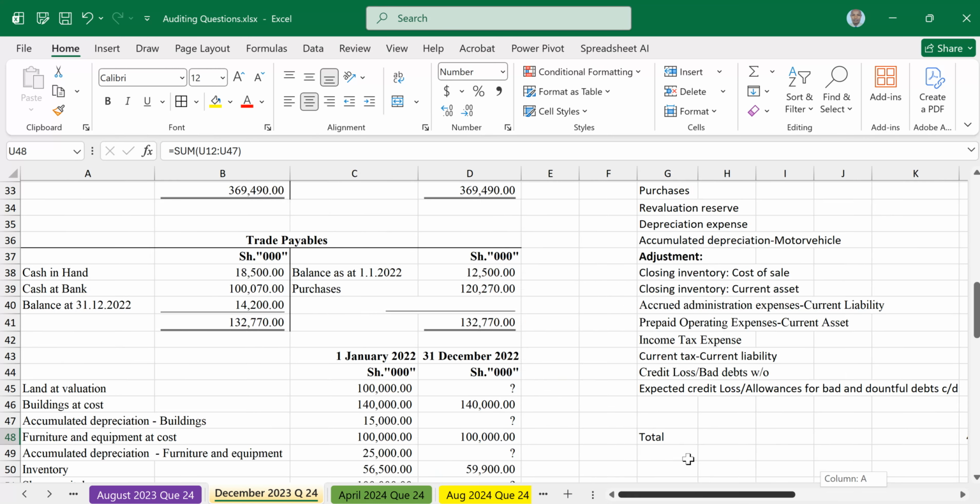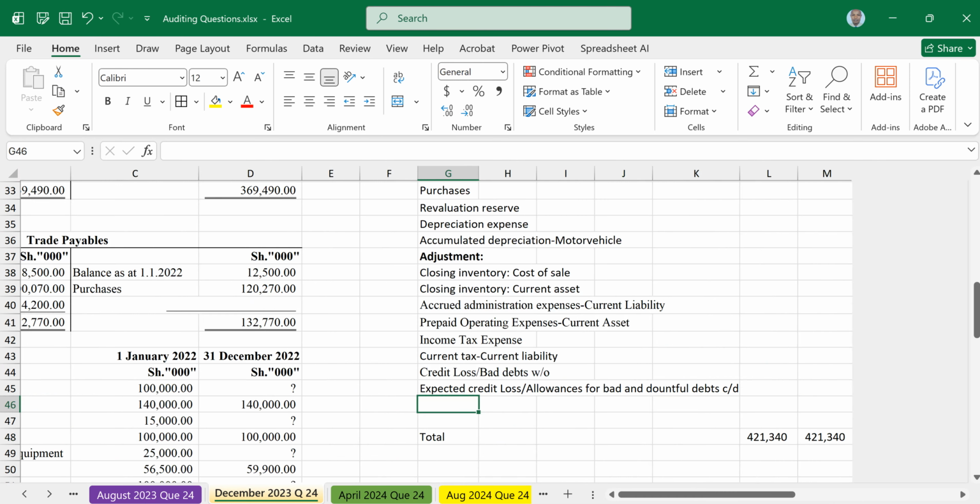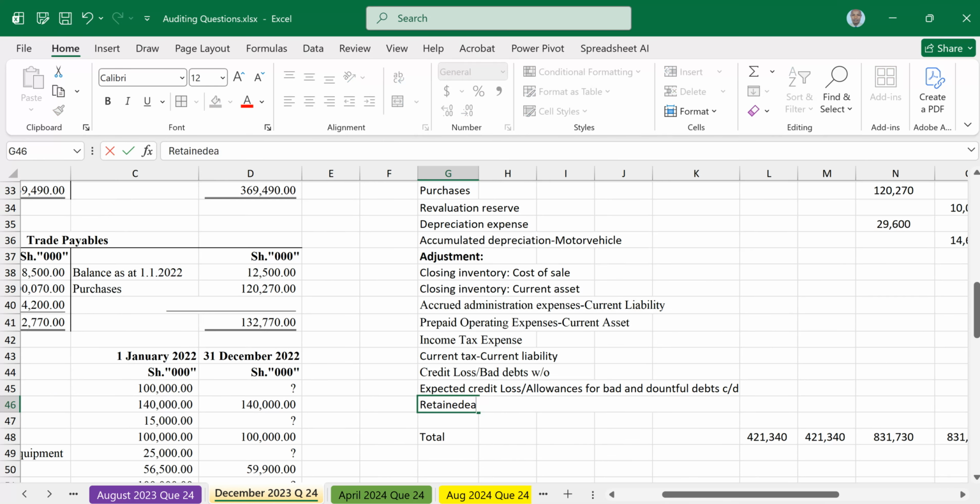So this is retained earnings for the year. Now, retained earnings for the year is the balancing figure, which means total debits minus total credits. Star, meaning it's the balancing figure, and we get it here.